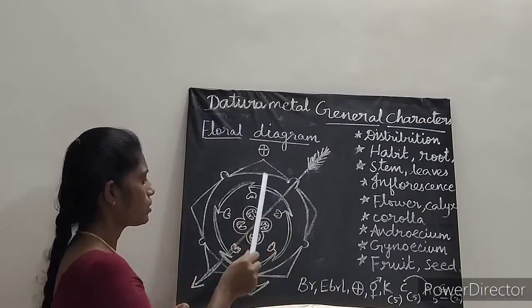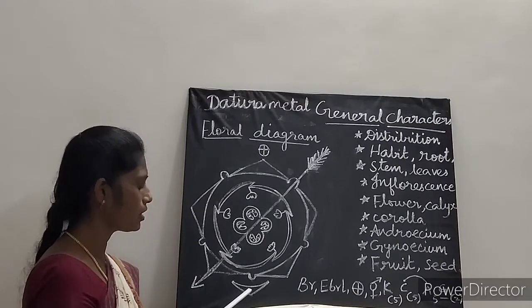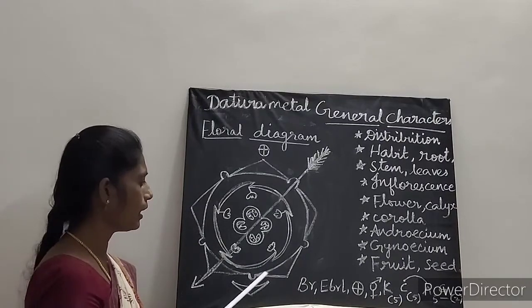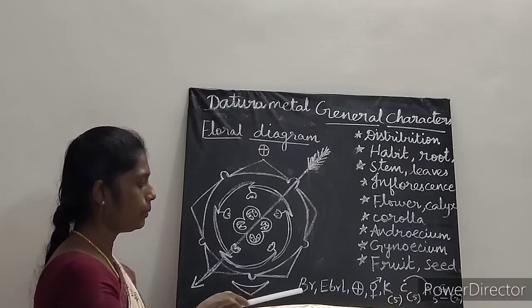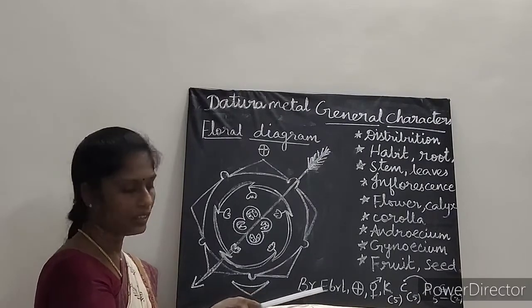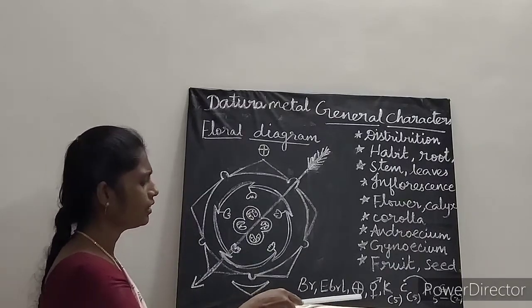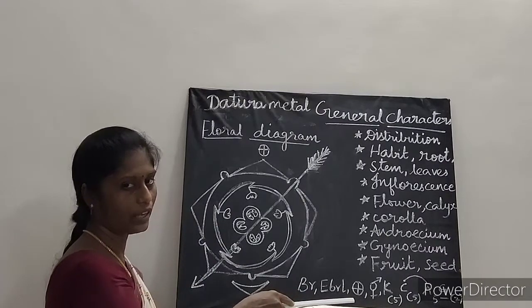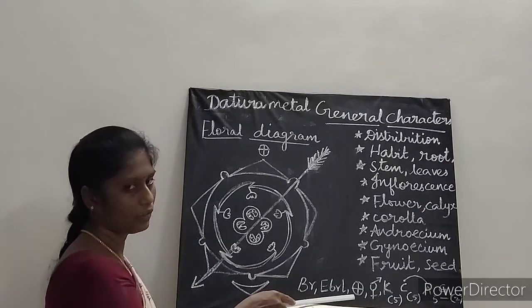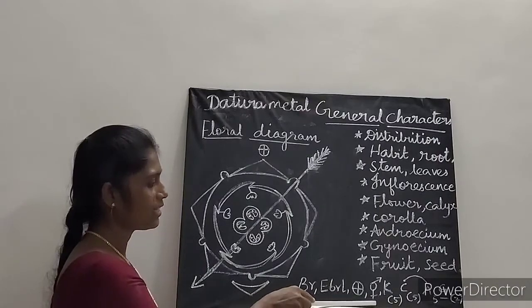Floral diagram. So here there is a presence of bract. So this is bract. Okay, and then there are no bracteoles. So it is represented as EBrl. Br means what? Bract. EBrl means what? There are no bracteoles. And then this is actinomorphic. In any plane, if you cut this flower, it will show equal halves. So it is called as what? Actinomorphic. And this flower is bisexual.